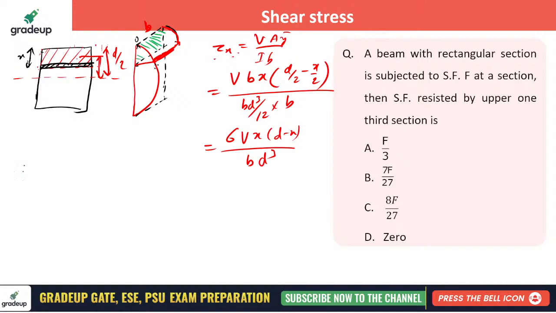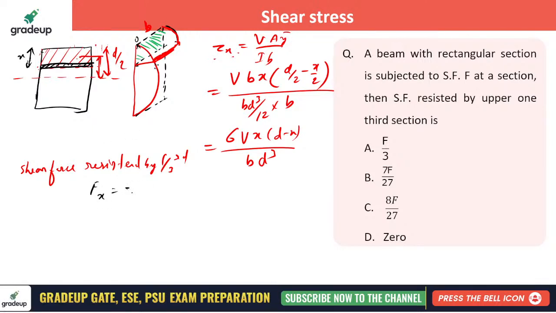Simply find out what is the shear force resisted by the top 1/3. It will be nothing but the integration from 0 to d by 3 of the total force. First write down the force resisted by the section x.